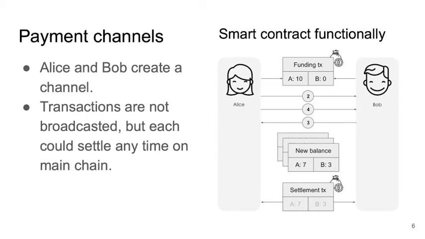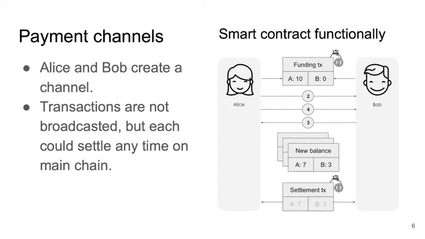For example, Alex and Bob create a payment channel on this smart contract. Alex deposits 10 Bitcoin and Bob deposits 0 Bitcoin.